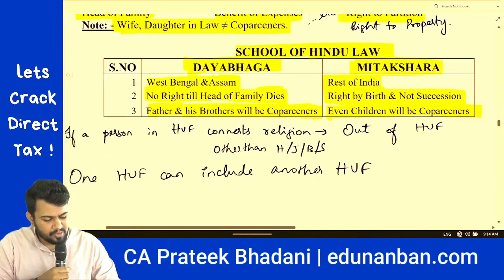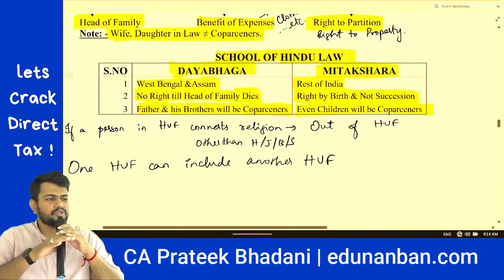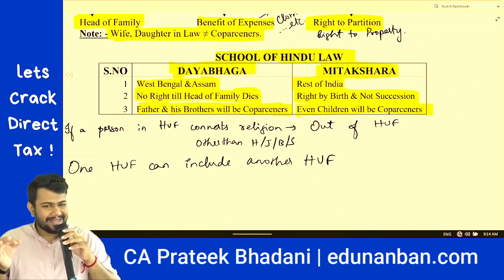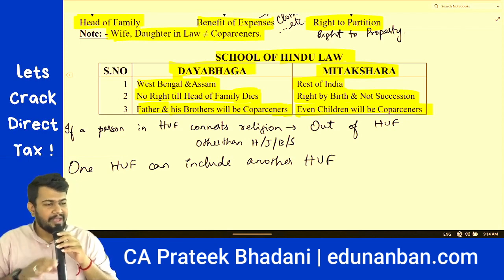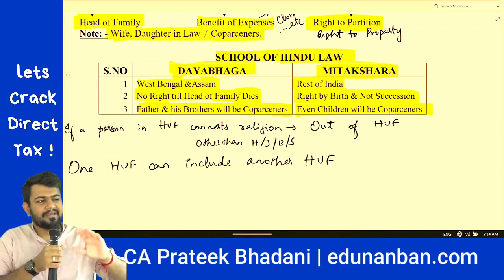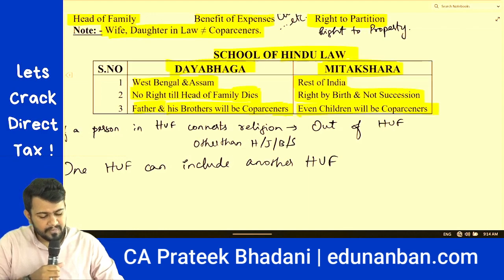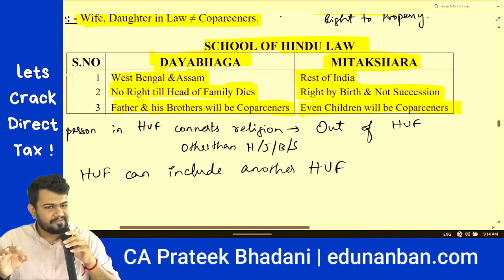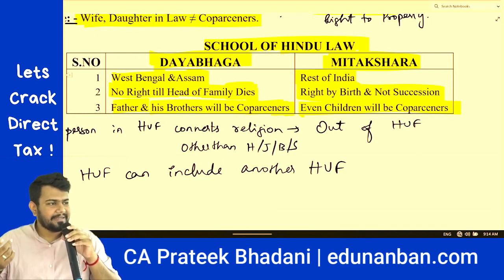Now let's come to School of Hindu Law. There are two schools of Hindu law. Dayabhaga school, Mitakshara school. Dayabhaga school is prevalent in West Bengal and Assam, whereas Mitakshara school is prevalent in the rest of India. In Dayabhaga school, no right of property is received till the head of the family dies.